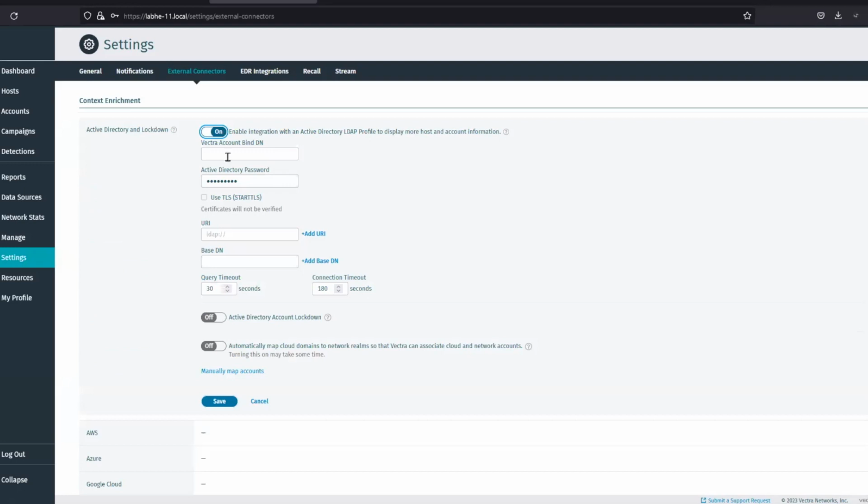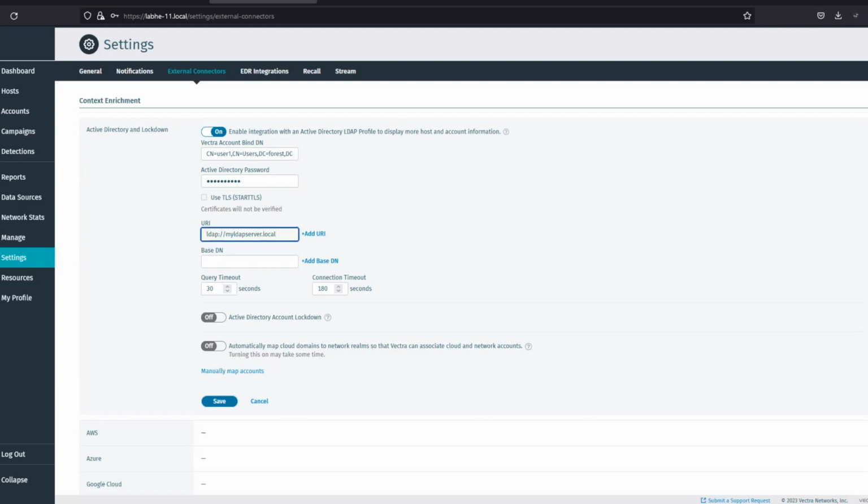Here I will set my Vectra account bind DN, that I have created for this testing, that is user1. Then I'll enter the password and my ldapserver.local.